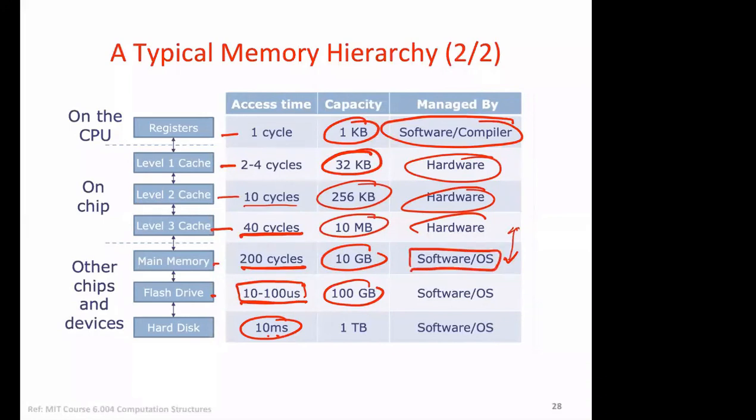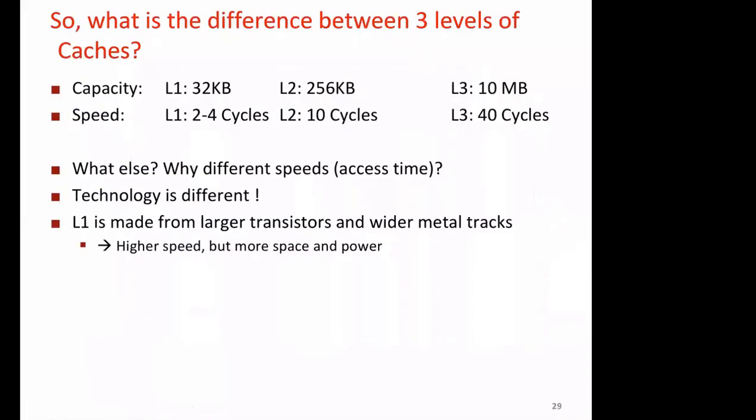Similarly, even the hard disk, when you move data from hard disk to main memory, is controlled by OS and software. So remember, the caches are managed by hardware or controller, and the registers are controlled by compilers. All right.